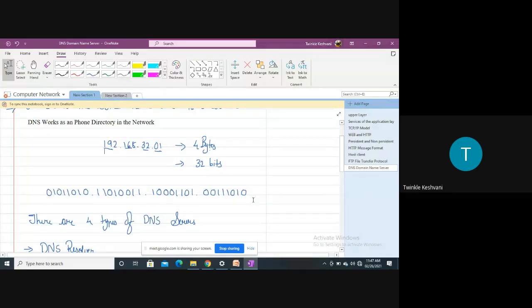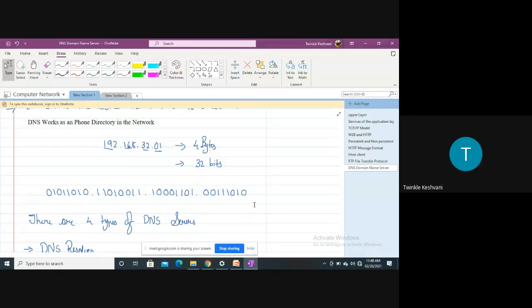So there will be another program to convert these decimal numbers into binary numbers. It may look this way. As you can see here, this is the first 8 bits, second 8 bits, third 8 bits, and fourth 8 bits, because it mainly consists of 4 bytes, and every byte consists of 8 bits. So the actual IP address will look like this in the system. कुछ ऐसा दिखता होगा क्योंकि PC सिर्फ binary ही समझता है. So there is one program running to convert this decimal IP address into the binary